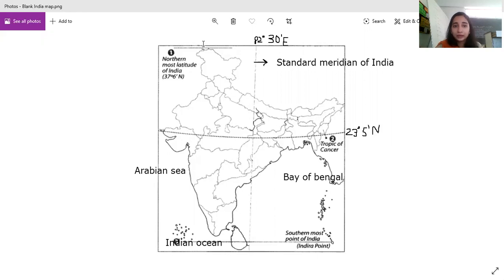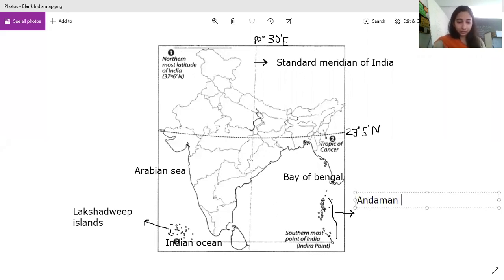Now let us mark the islands. This is a group of islands. What is this called? These are the Lakshadweep Islands. Clear? And this group of islands on the east side of India is called the Andaman and Nicobar Islands.